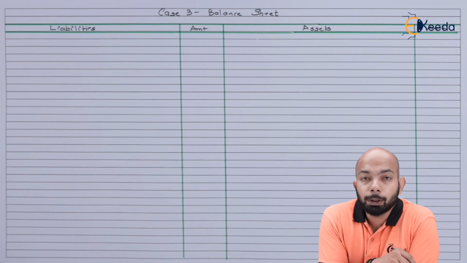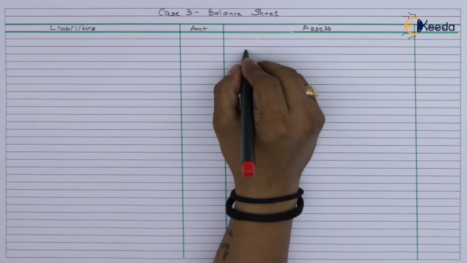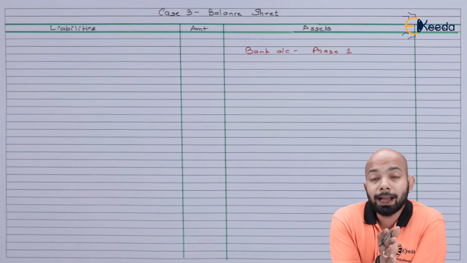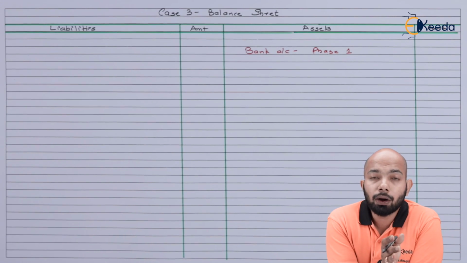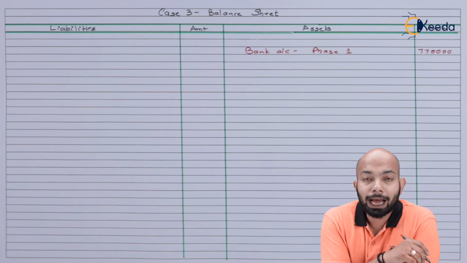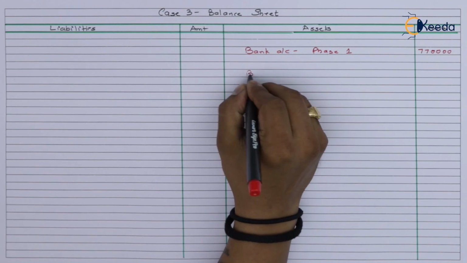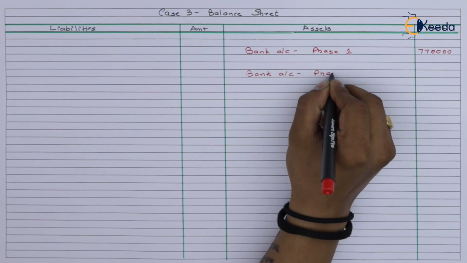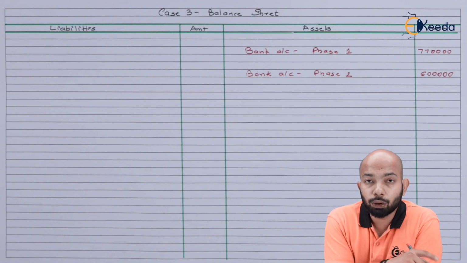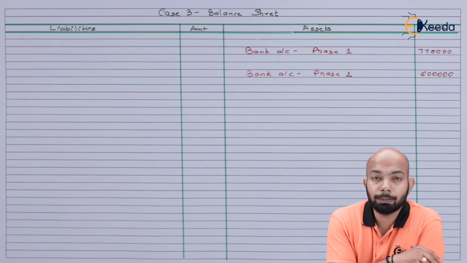Now when it comes to balance sheet preparation, the first thing that we'll be doing here is the bank account total. This bank account total will only refer to the amount of bank transactions itself. So 7,70,000 is the total of the bank account. The next will refer to loan procurement in the bank. The loan was procured for 6 lakh rupees, which has been mentioned here. Let's go on to the debentures part now.